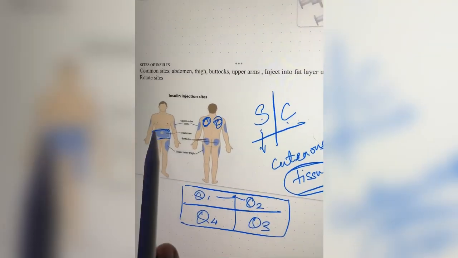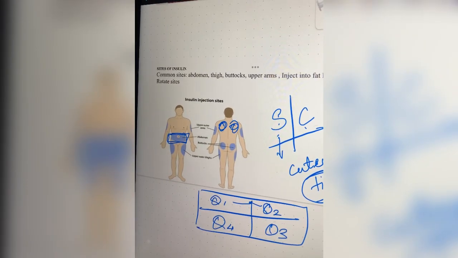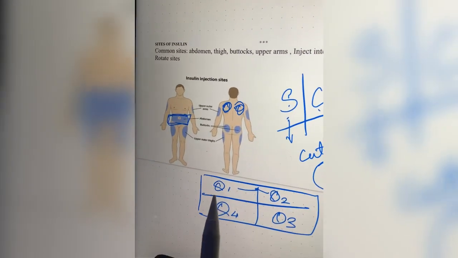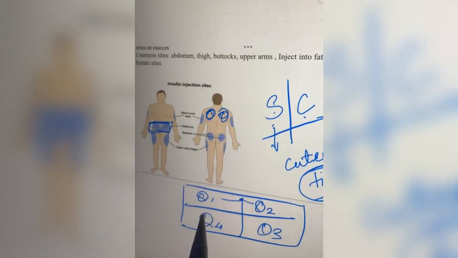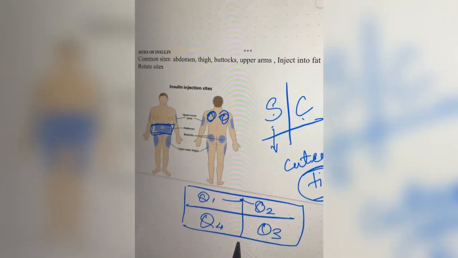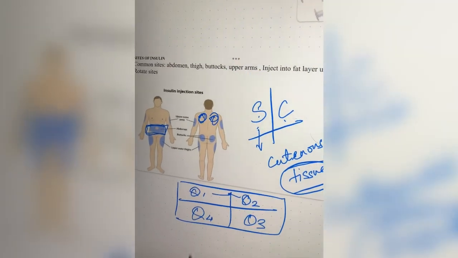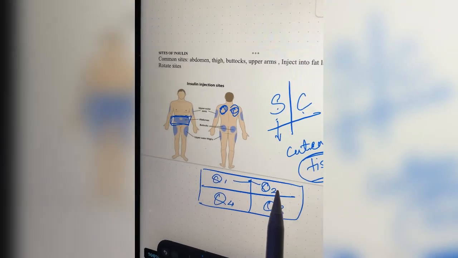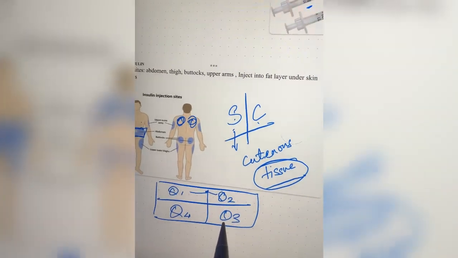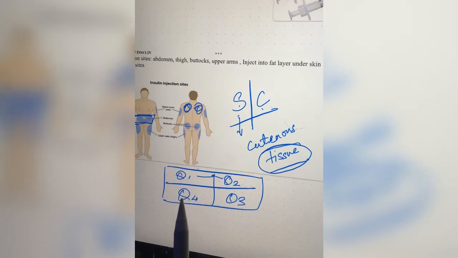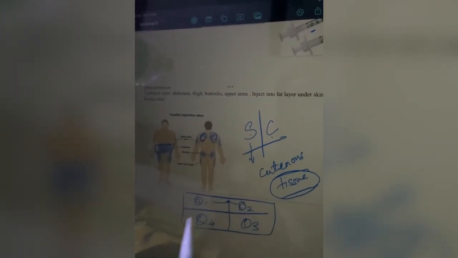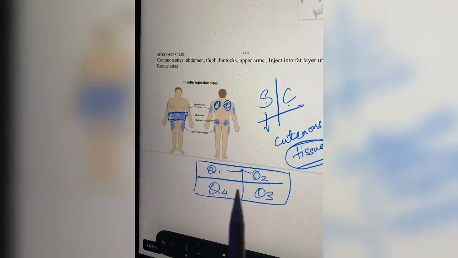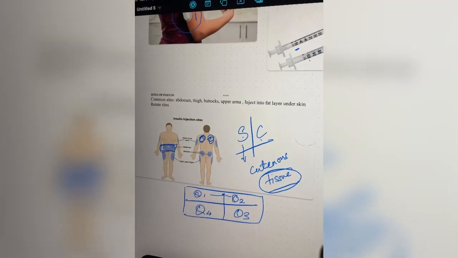The most preferred site for giving insulin is your abdomen. Suppose I need to give the insulin in the abdomen, I need to divide the abdomen into 4 quadrants. Why are we dividing it? So that we can rotate the site. Suppose this week I have given insulin in Q1. Next week I'll use Q2. The third week of the month I'll use Q3, and the fourth week I will use Q4. Again I will go back to Q1 in the first week of the next month. Like this you need to rotate the site of insulin administration.